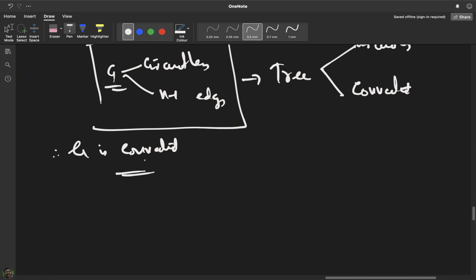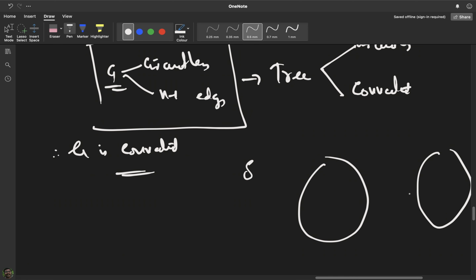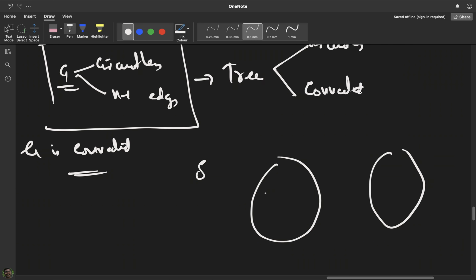So let us assume that G is disconnected. We will prove a contradiction. Suppose G is disconnected. It means it will have many components. I'll assume that G has two components. It can have more components, but still I'll assume that G has two components. Maybe I'll call them G1 and G2. So this is G1 and this is G2.